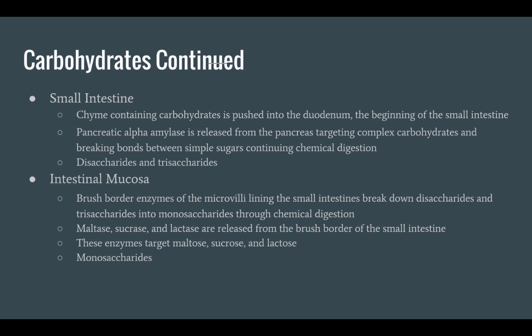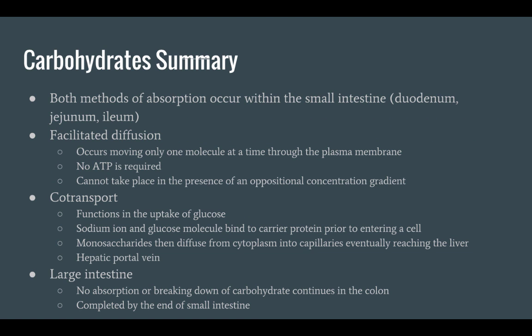Enzymes maltase, sucrase, and lactase are all released from the brush border of the small intestine and target the simple sugars maltose, sucrose, and lactose. Absorption begins throughout the parts of the small intestine, in the duodenum, jejunum, and ileum. Facilitated diffusion occurs moving only one molecule at a time through the plasma membrane. Here, no energy is required during this process,